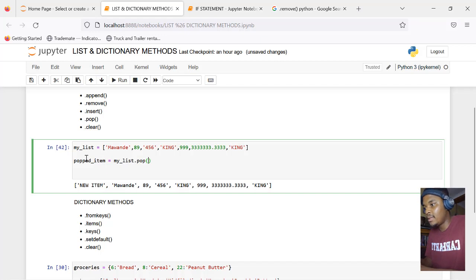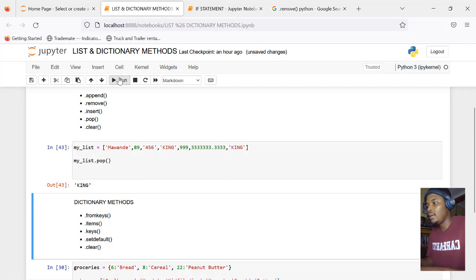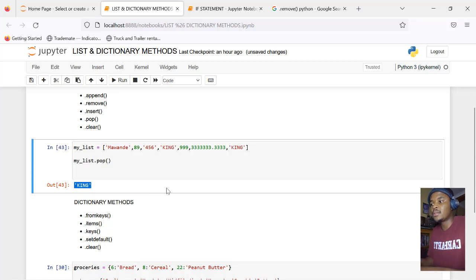So popped item is going to be king, because pop takes off the last element and gives it to you. For the mere fact that it gives it to you, I can then put it in popped item. Had I not saved this to a variable, let me first not save it. Let me just say mylist.pop. If I run this, it gives you king. I didn't ask it to print anything, it just says king.